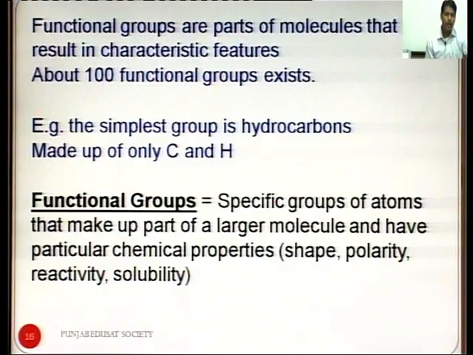Functional groups are parts of molecules that result in characteristic features. About 100 functional groups exist. For example, the simplest group is hydrocarbon, made up of only carbon and hydrogen. Functional groups are specific groups of atoms that make up part of a larger molecule and have particular chemical properties, shape, polarity, reactivity and solubility.